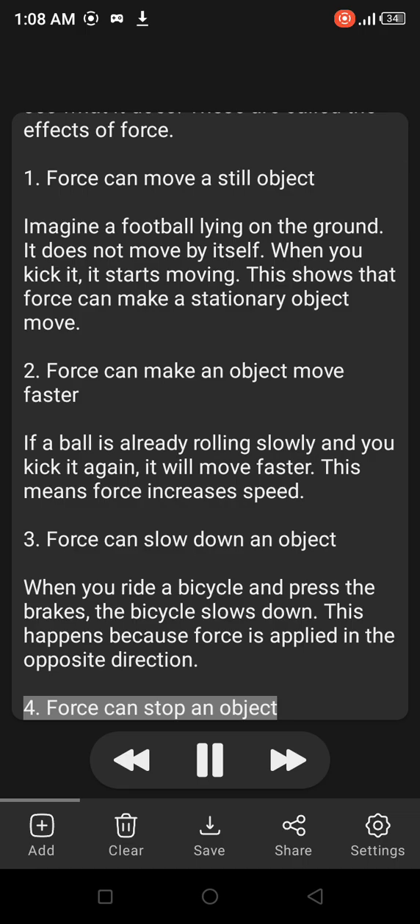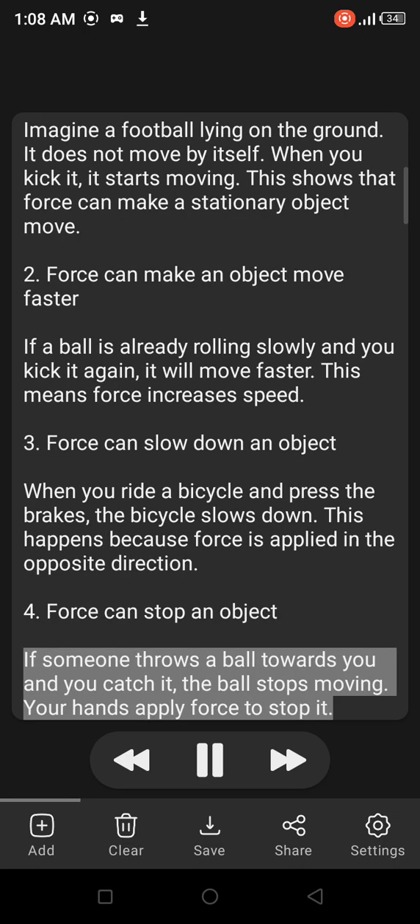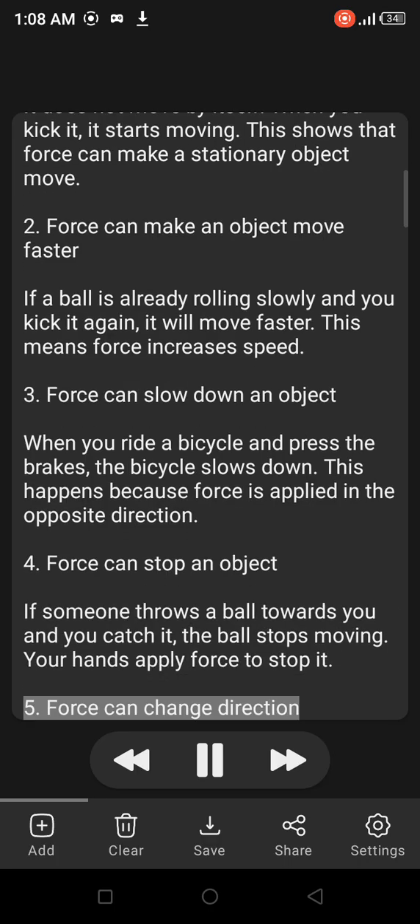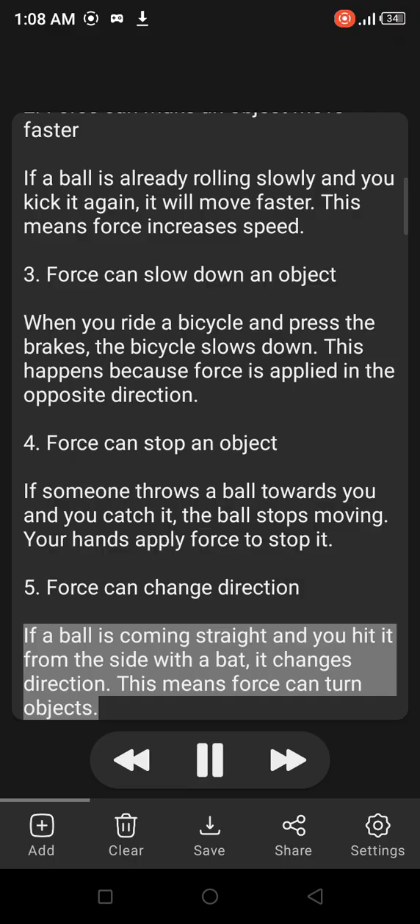4. Force can stop an object. If someone throws a ball towards you and you catch it, the ball stops moving. Your hands apply force to stop it. 5. Force can change direction. If a ball is coming straight and you hit it from the side with a bat, it changes direction. This means force can turn objects.